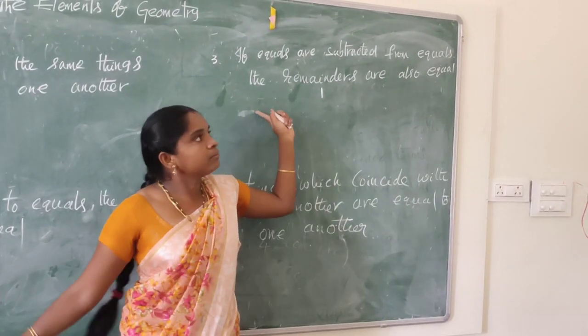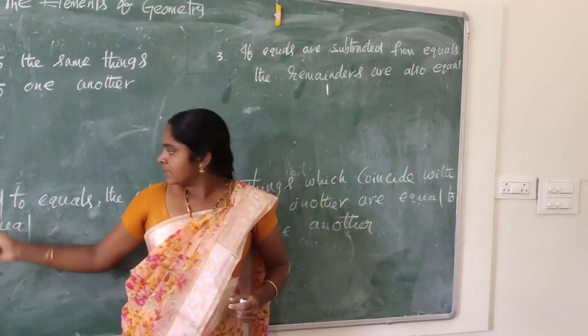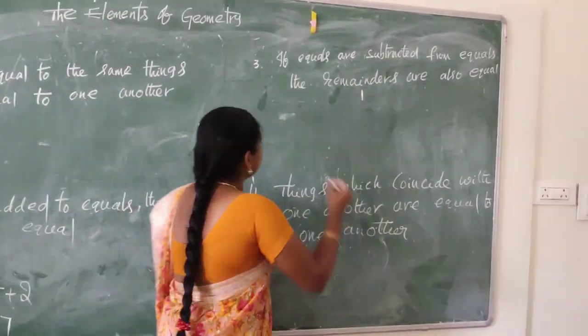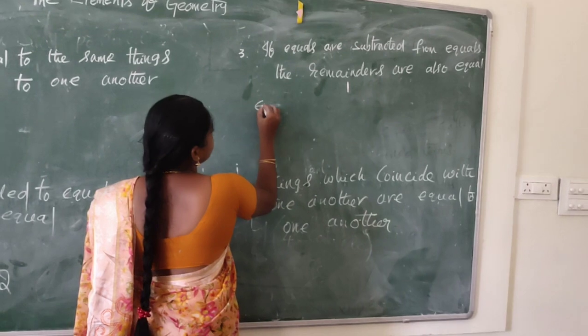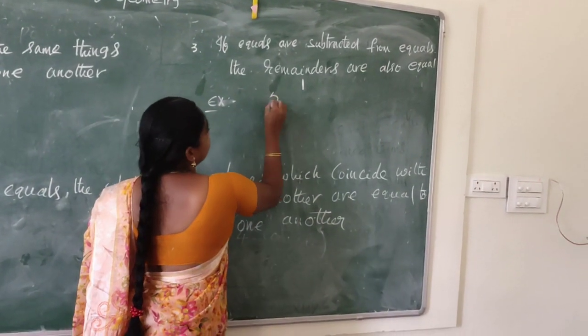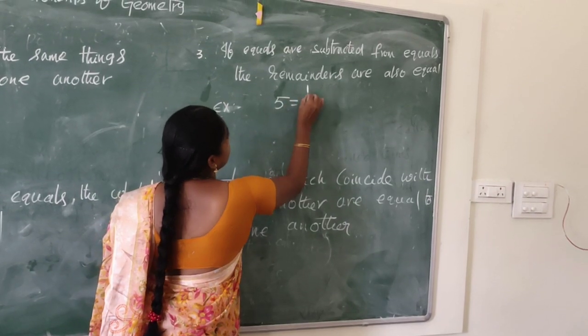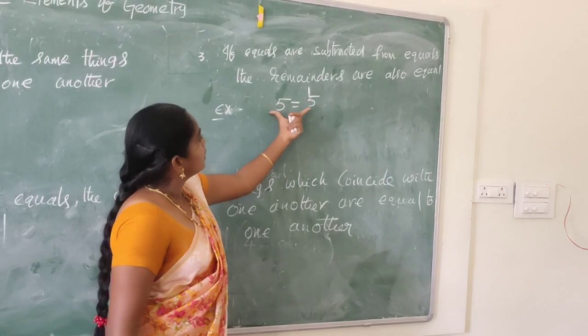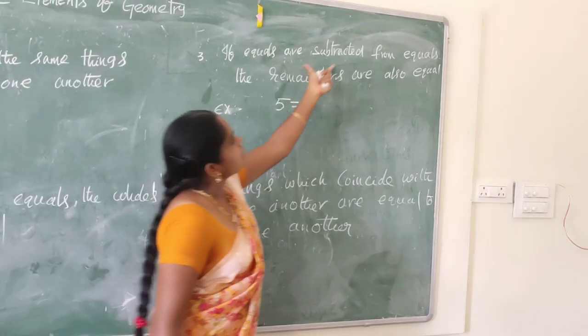This is the same as the second axiom. Here added, here subtracted. So let us take an example. 5 equal to 5. These two equals are subtracted.